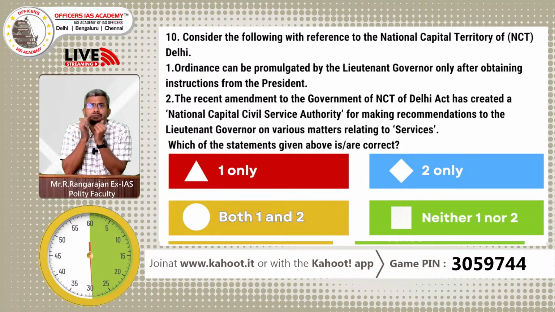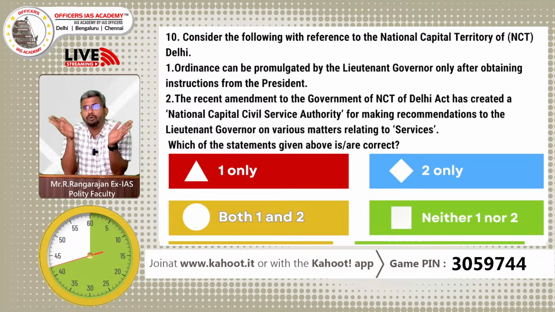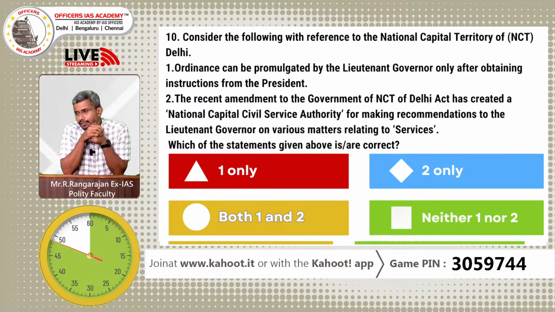There is a reduction in the importance of the democratically elected government there at present because of this National Capital Civil Service Authority. It has been challenged in the court. We'll have to wait and see what the courts decide on this matter. But both the statements from a constitutional and a legal perspective are correct statements, right? And so the correct answer is C, both 1 and 2.